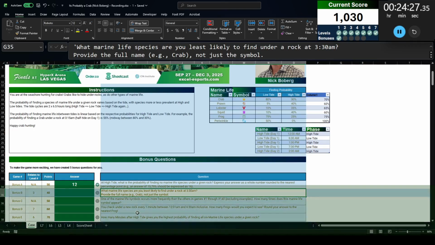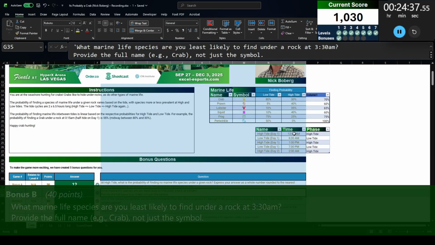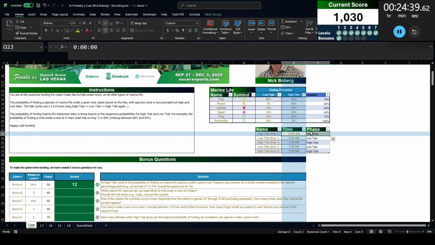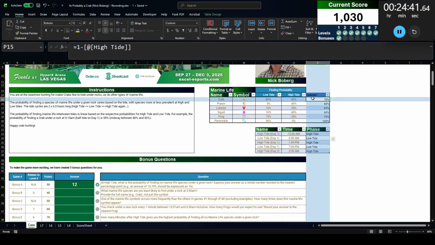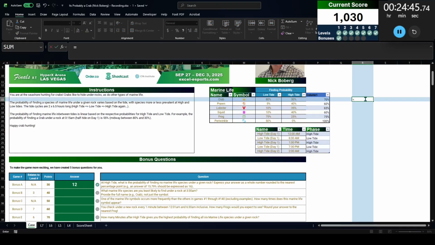Excellent. Bonus B. What marine life species are you least likely to find under a rock at 3:30 a.m.? Provide the full name, e.g. crab, not just the symbol. All right, so 3:30 a.m., midnight is high tide, so we're looking at a certain percentage within high tide. That certain percentage is, let's see, 3:30 a.m. That's 3 hours, 180 plus 30 minutes, 210 over 390. That is 53.84%. Okay.